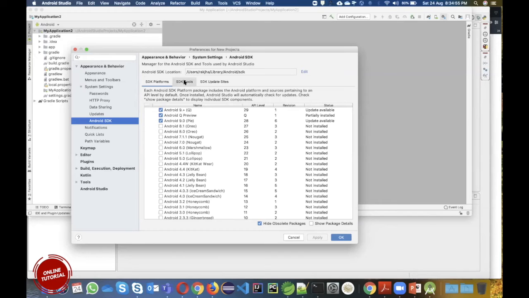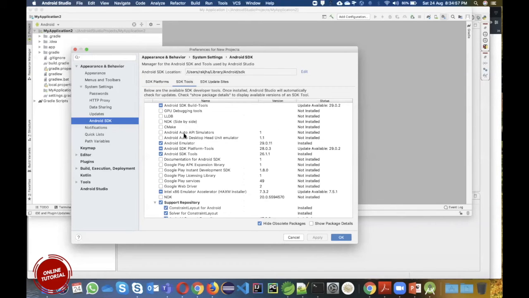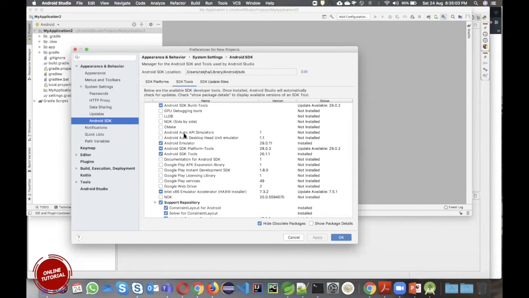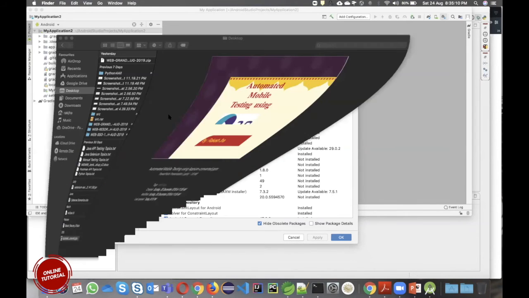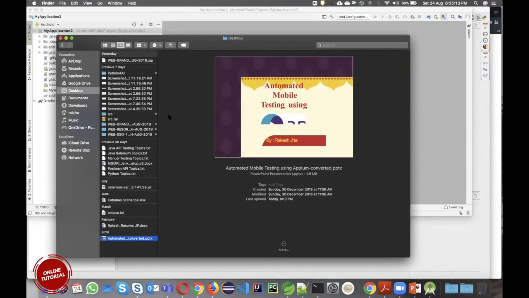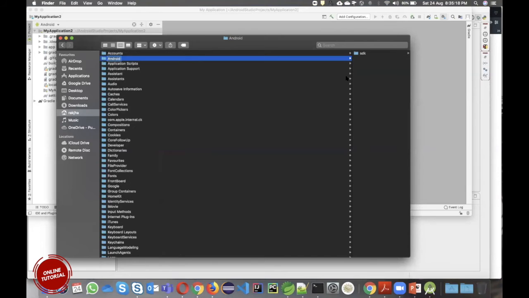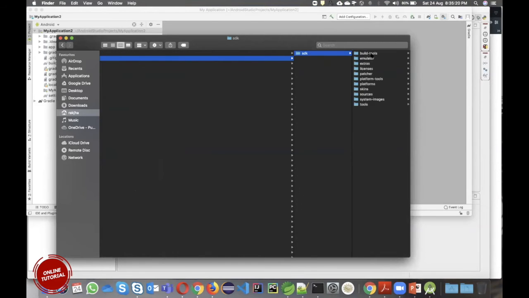And for those platforms, these are the different kinds of tools, or libraries, I have in my system. If I want to show you where you will get this, shift G, see here Android, inside that Android SDK, and here are those tools.